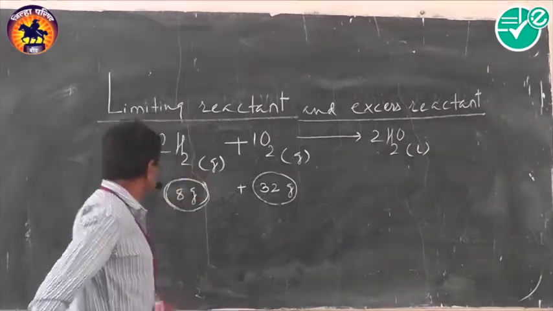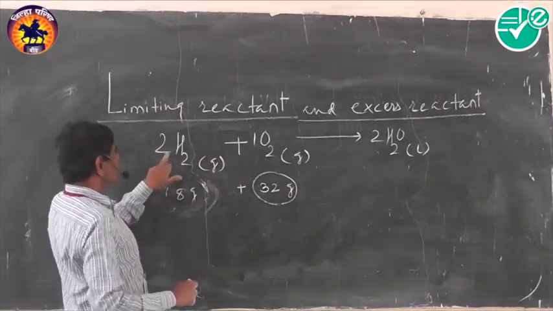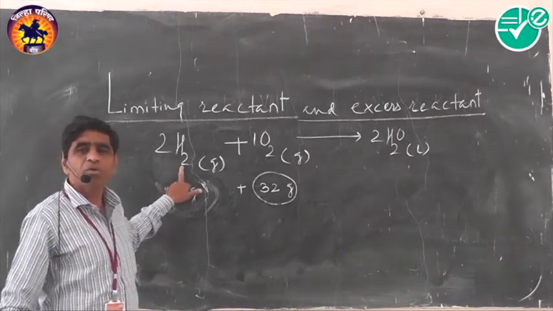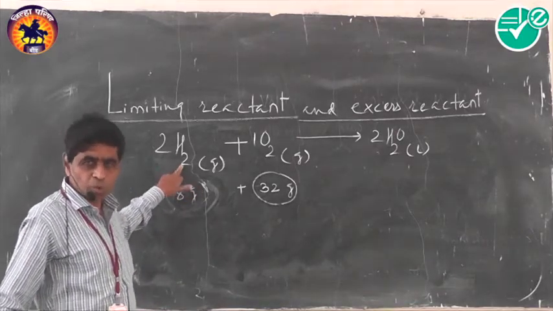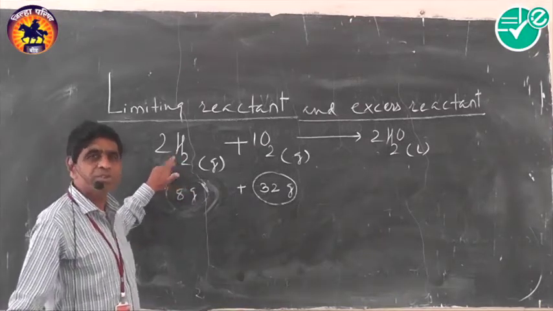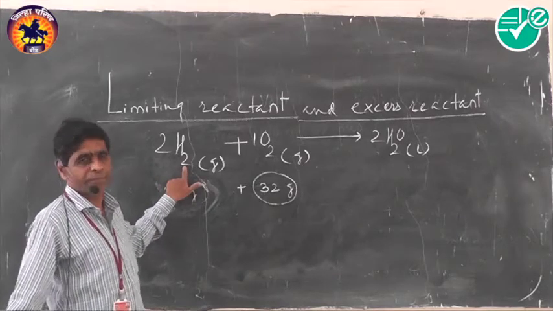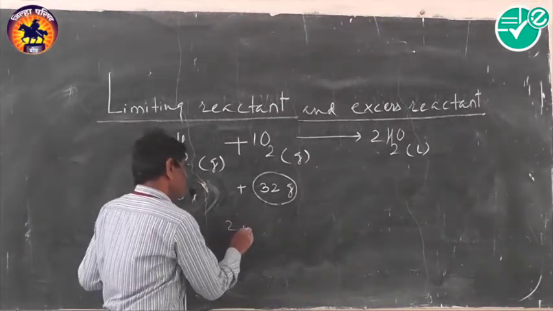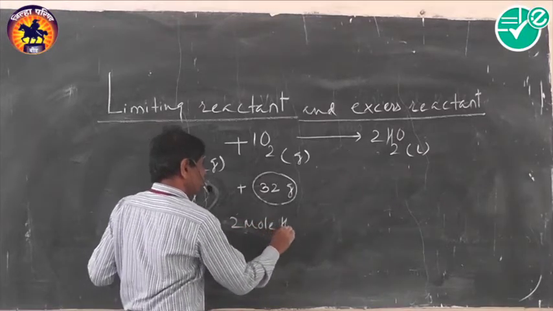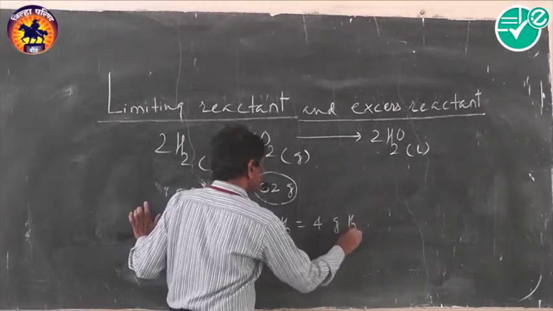Now let us consider 2 mole of hydrogen. You know that the molar mass of hydrogen is 2. It means 1 mole of hydrogen is 2 gram, then 2 mole of hydrogen means 4 gram. And thus remember, 2 mole hydrogen means 4 gram hydrogen.